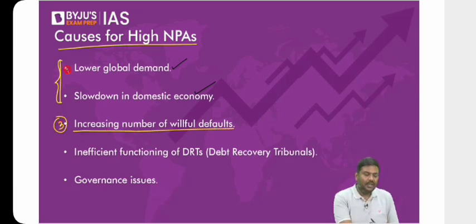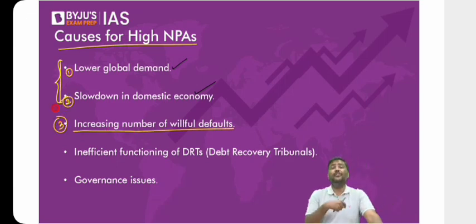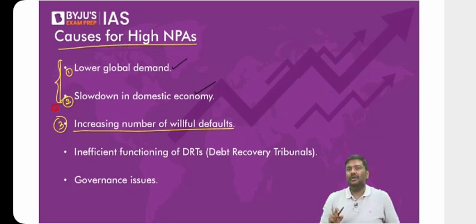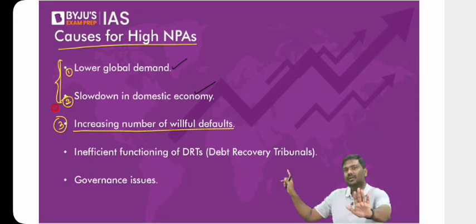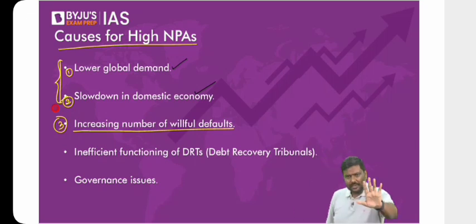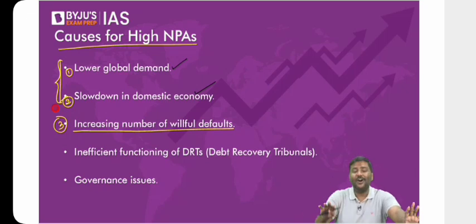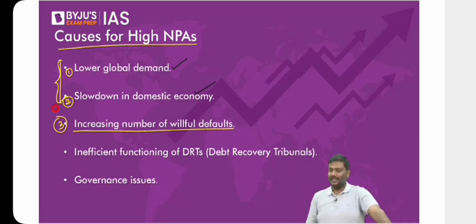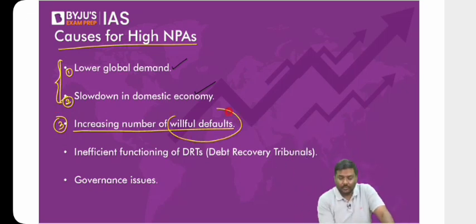Increasing number of willful defaults. What do you mean by willful defaulter here? You have borrowed money from the bank. You have a sufficient amount to pay back the loan, but you will default. I'll repeat it again. Understand this carefully. You have money. You have a lot of assets. You can easily repay the loan, but you purposefully or intentionally will not repay the loan. Such types of borrowers are referred to as willful defaulters.